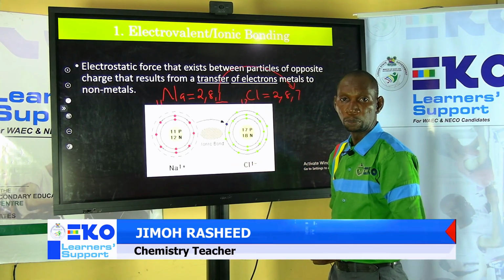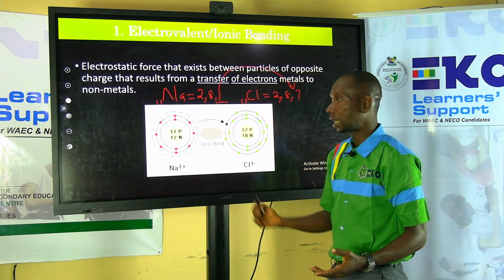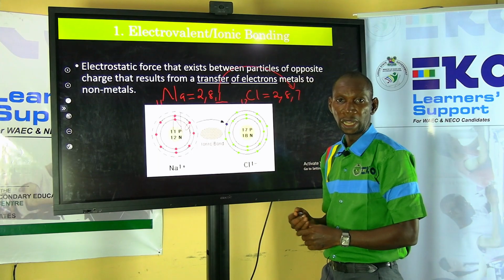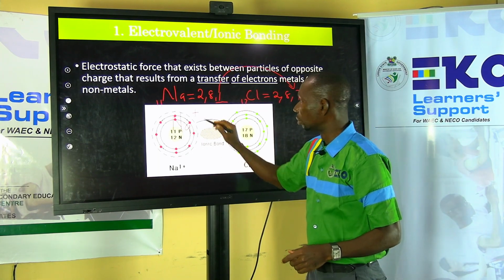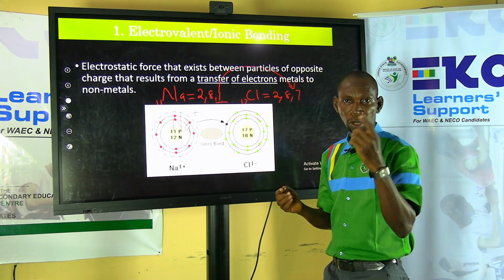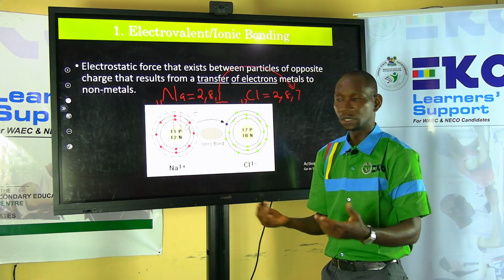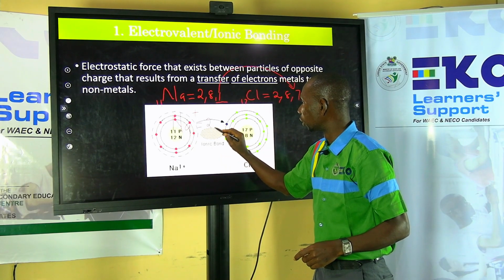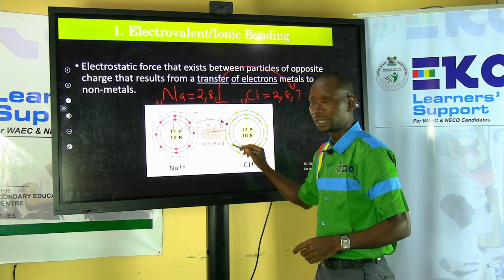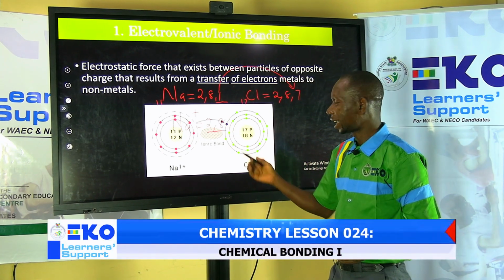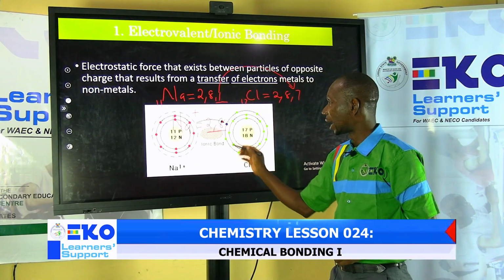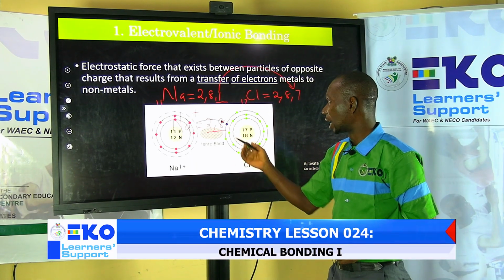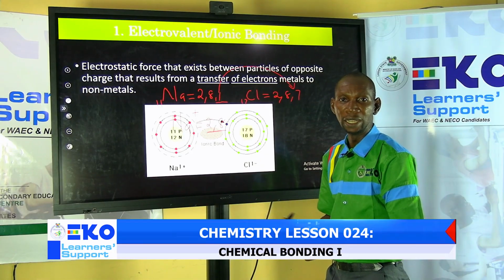Now, magic happens when we sacrifice. And that's exactly what happens here, because the sodium has lost 1 of its electrons. It's now going to become a sodium ion with a plus sign. When you give, you are blessed. And that's why sodium is blessed there. And it will now have a new configuration of 2, 8. Yes, that's exactly what happens. Sodium now has the configuration of the noble gases just by giving away its valence electron.